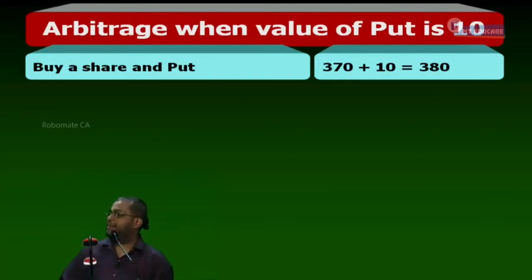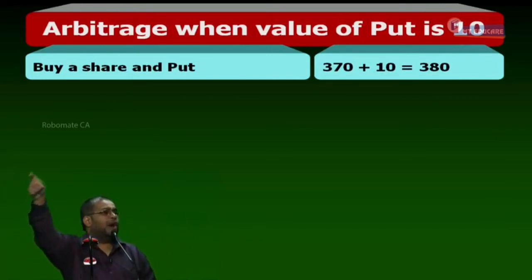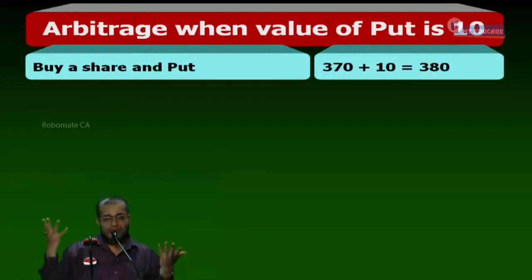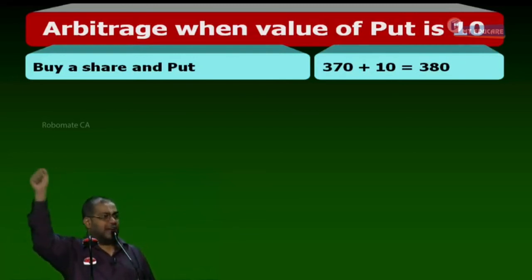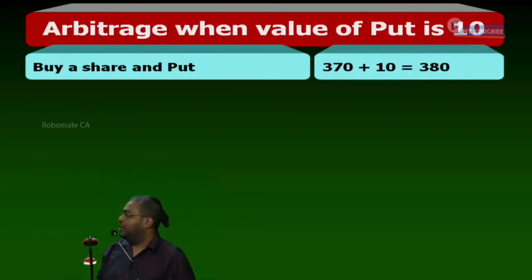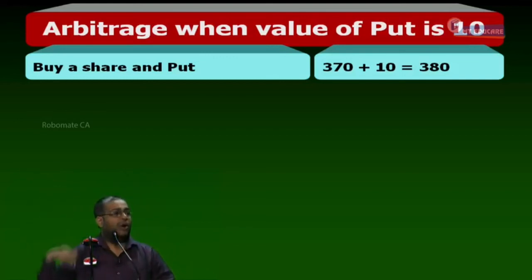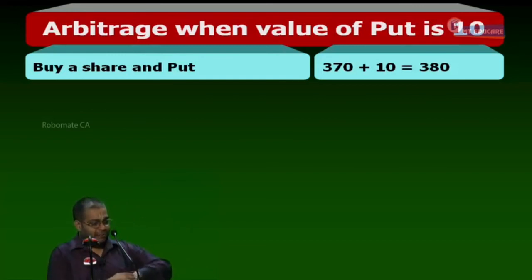I sell the share tomorrow at the strike price. Yes or no? I buy today at the spot price. The profit is strike price minus spot price. But the strike price is received tomorrow, so discounted to today it becomes the present value of strike price minus spot price. That is the answer.